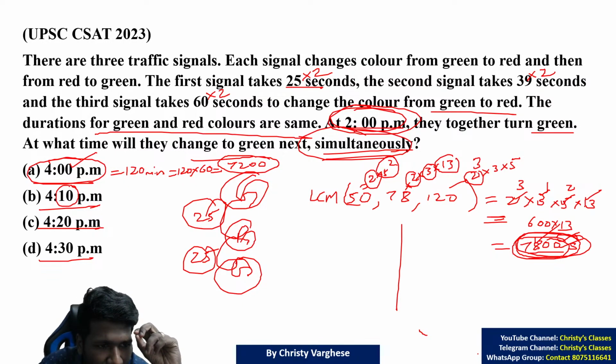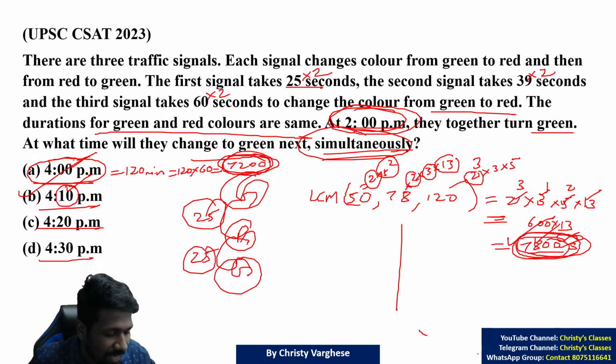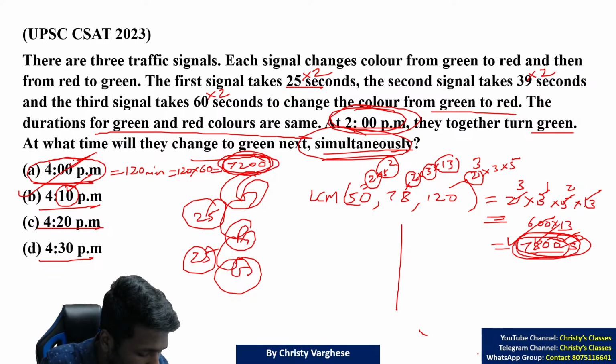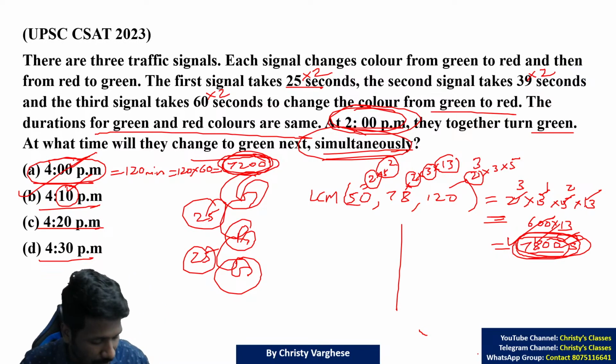Now you can build from option A: 10 minutes extra in option B. 10 minutes is how much? 1 minute is 60 seconds, so 10 minutes is 600 seconds. 7200 plus 600 is 7800. That is enough to say option B is the answer. That is how to smartly use the possibility of options to save time. Is it clear?